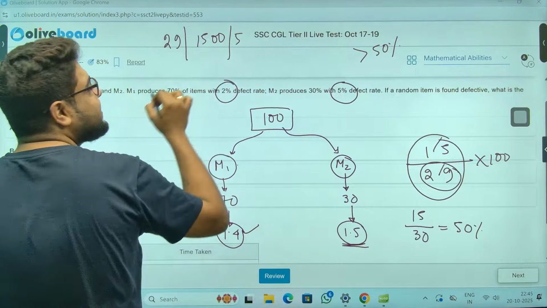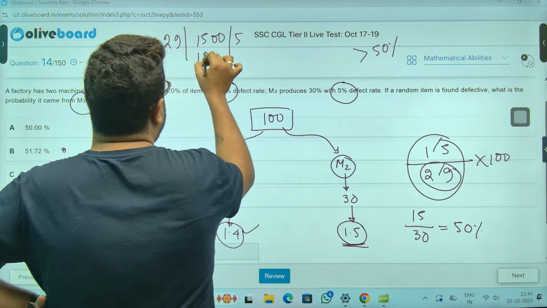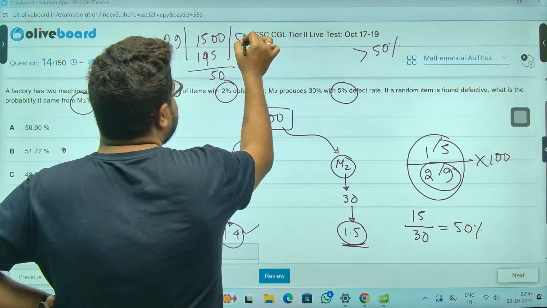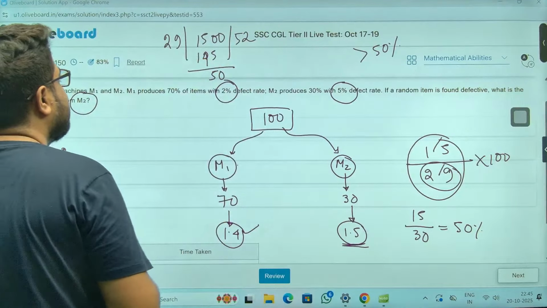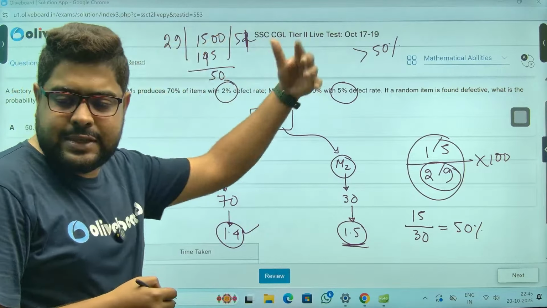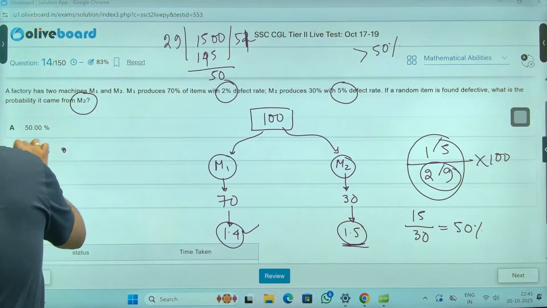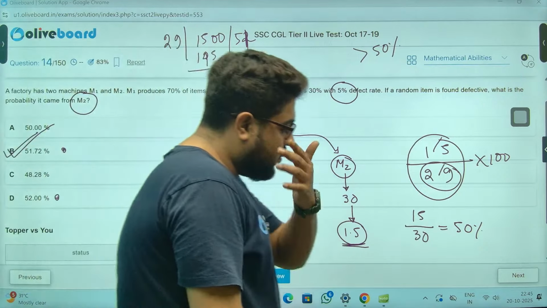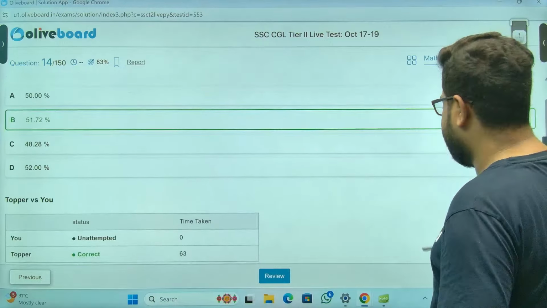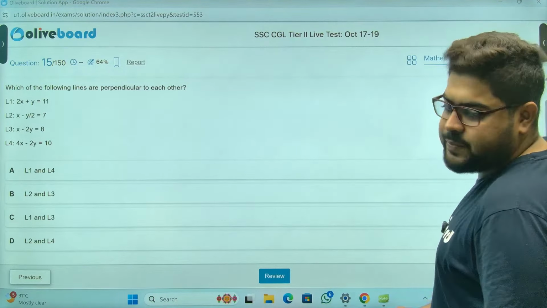29 fives are 145, I guess, right? 29 into 2 is greater than 50, so it is 51 point something. So that means the only possible answer is option B. Done. Moving on, sir.